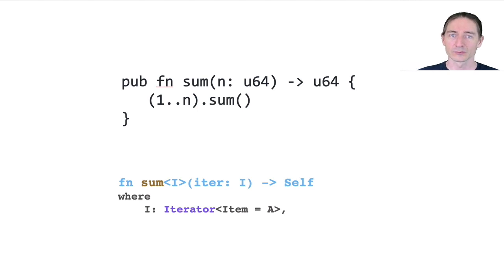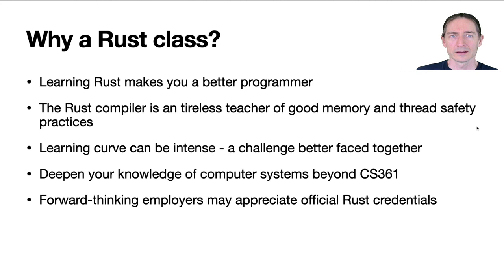Finally, if I have convinced you now that you should learn Rust, then why should you take a class in Rust? Or why do we offer a class in Rust? We don't offer classes in any other programming languages, really. Well, I firmly believe that learning Rust makes you a better programmer in any language. The Rust compiler is a tireless teacher of good memory and thread safety practices. Learning Rust is simply the best way of learning those very important concepts and skills.